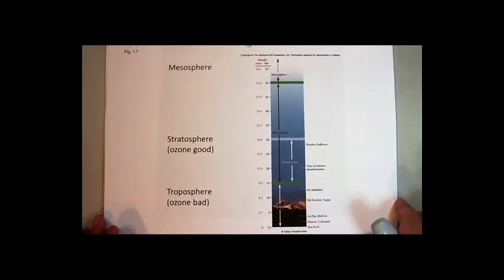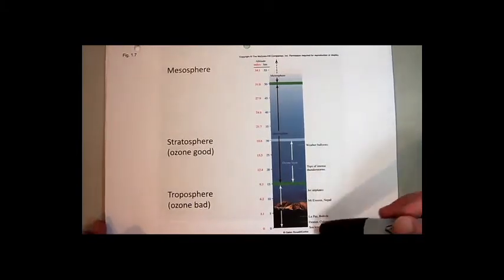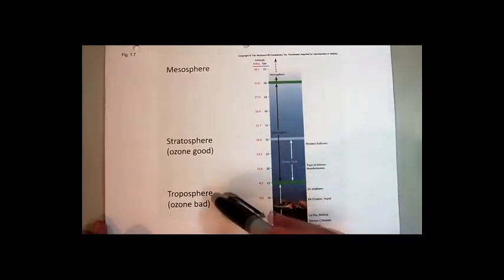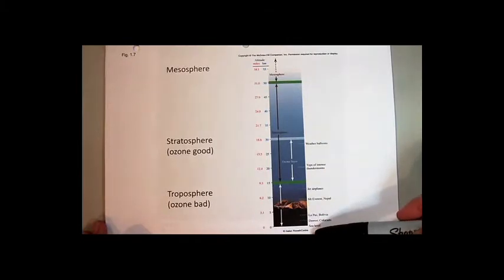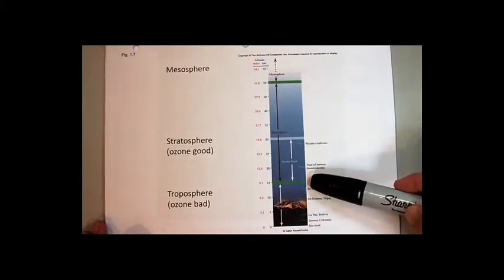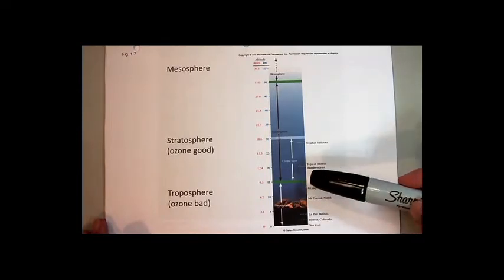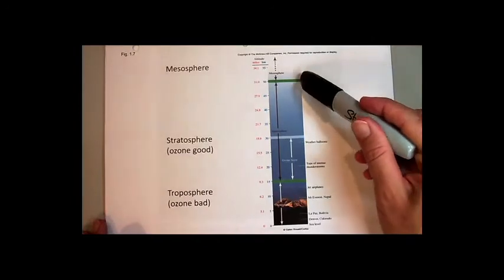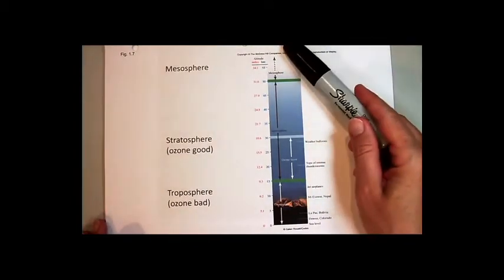As you may be aware, the atmosphere is divided into different layers. Right here you can see the layer of the atmosphere that we live in is called the troposphere. The troposphere goes up about 9 miles, well above the highest mountain. Then the next layer is called the stratosphere. That's about a 20-mile layer above the Earth. And then above that even further is the mesosphere.